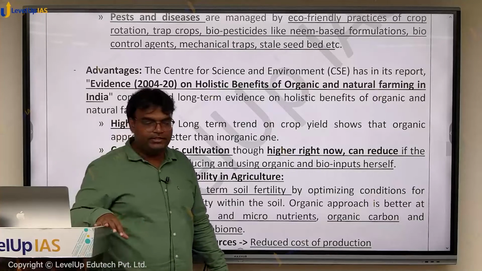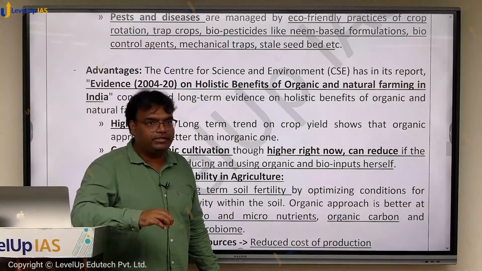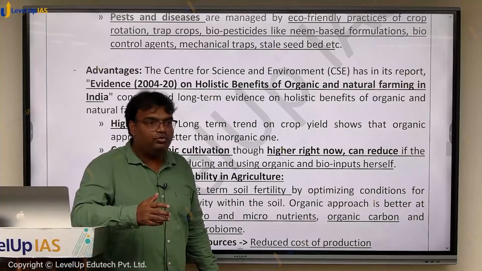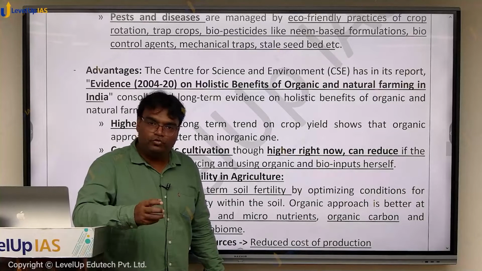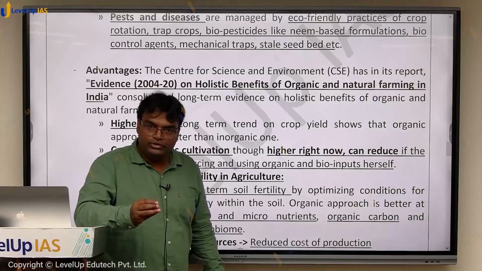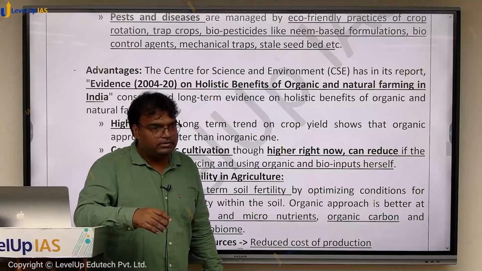In stale seed bed, they're saying that you prepare the field in such a way that you are going to plant, but you don't actually plant your seed. So in that situation, what happens? All the weeds are able to grow, their seeds are able to grow, and you are able to remove them. Stale seed bed is that way.